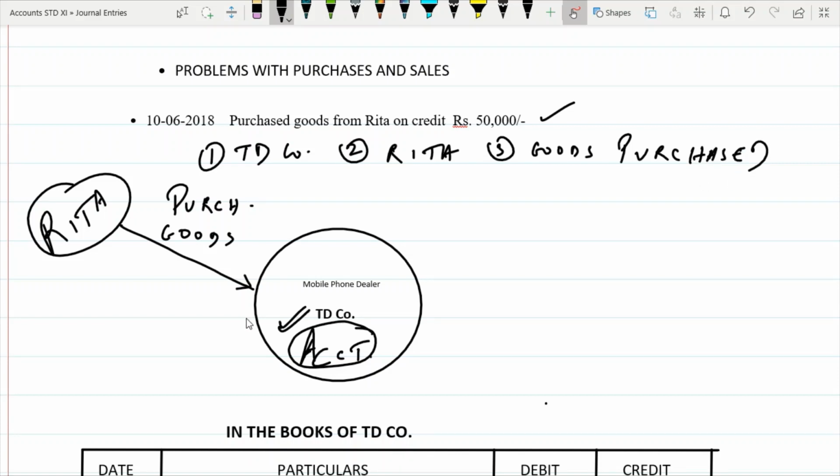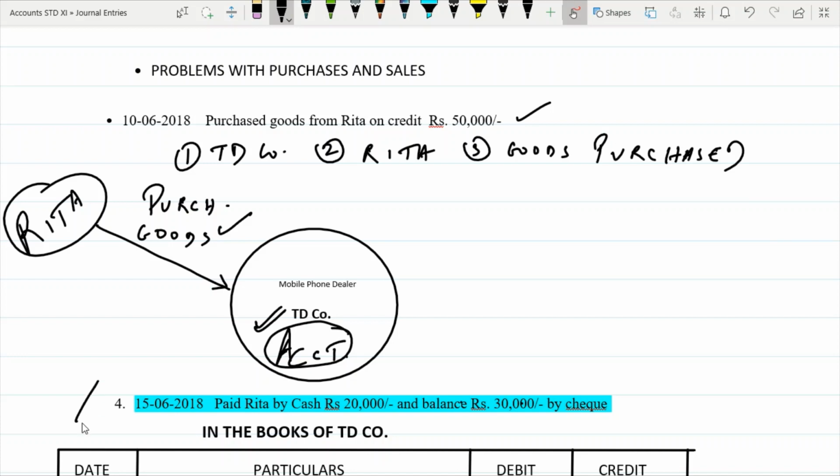Now understand here, we have bought these goods, but we have bought these goods on credit, which means, have we paid Rita cash? No, we have not paid the cash. So is this transaction complete? This transaction is not complete, which means we require additional information, right? Now this here is the additional information. This is the first transaction and this is the second transaction. Now what is happening in the second transaction? We shall see later. First we shall pass the entry for this transaction.